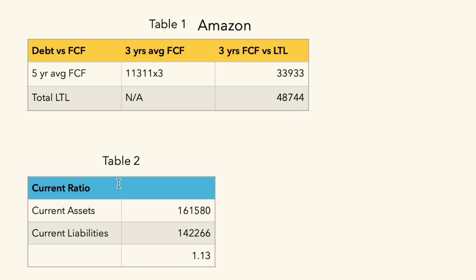We also like looking at the current ratio, which is current assets divided by current liabilities. That's basically to say, if the company liquidated today, could all their current assets cover those current liabilities? Anything over 1 means they can, but I typically like to see it closer to 2. So, 1.13 here. Honestly, my review of their debt, I don't really like it.